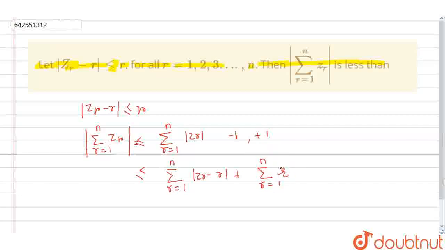We know that mod of zr minus r is less than or equal to r, right? Here we can see that it is less than or equal to r.